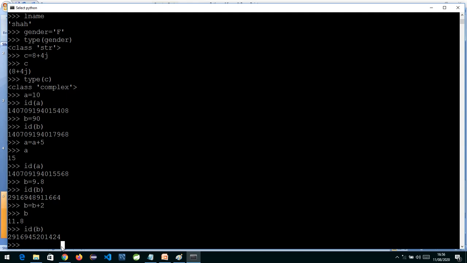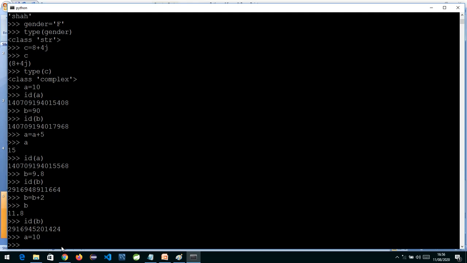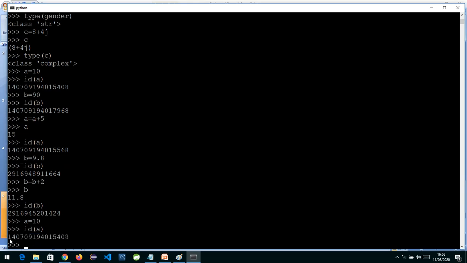Now the next thing is, suppose I write A equals to 10, and I check the id of A. So it is some number we can see over here.